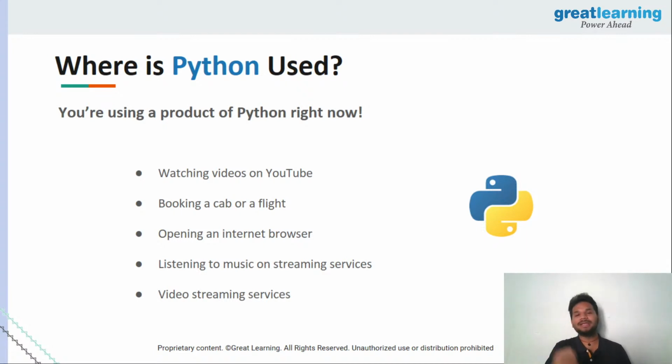Whenever you open an internet browser, Mozilla Firefox has 200,000 lines of code which is written in Python, as in Python is used to code Firefox itself, right? In that case, whenever you're listening to songs as well, think about Spotify, think about Amazon Music and all of these places. It recommends songs automatically for you. How is it doing that? Again, a part of Python is being used there as well.